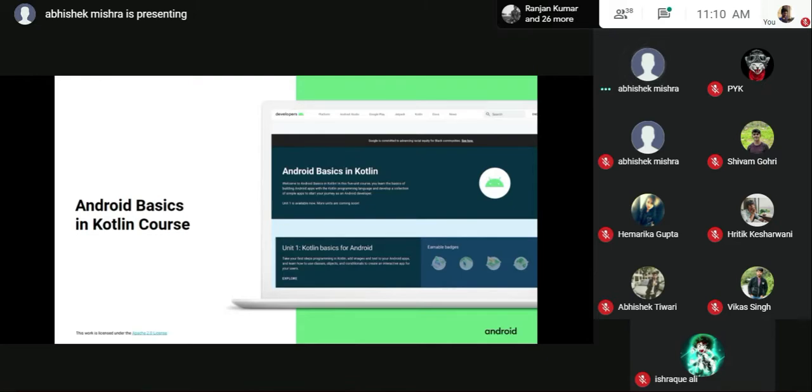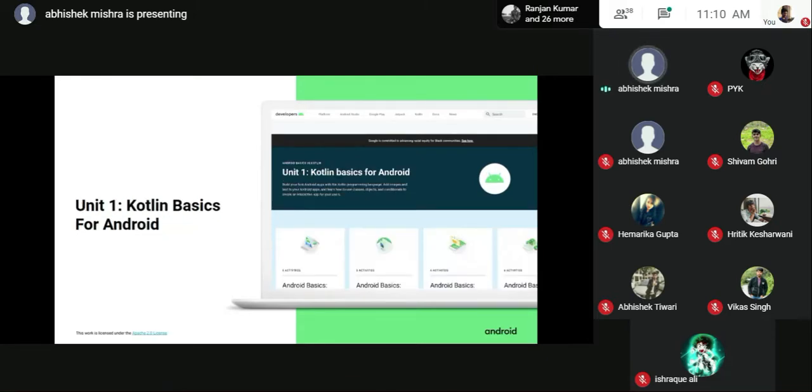The next thing we have is the units. The course is divided into units. First of all, we have three pathways in it. First, introduction to the Kotlin language. Second is creating your first app, and third is developing your first application. This was for the first session, and we'll work on the fourth pathway and the rest after this session.